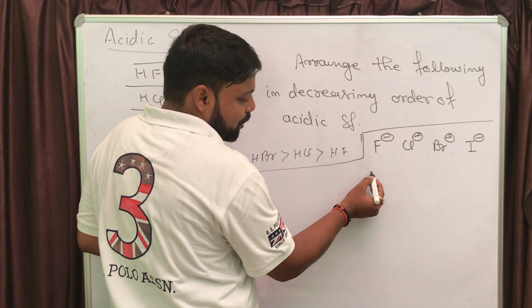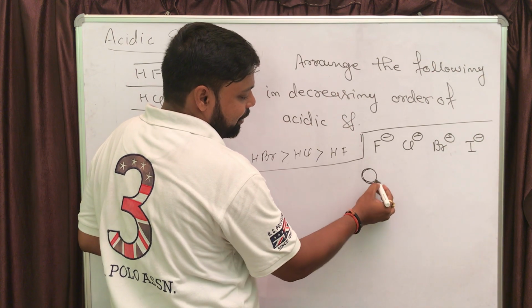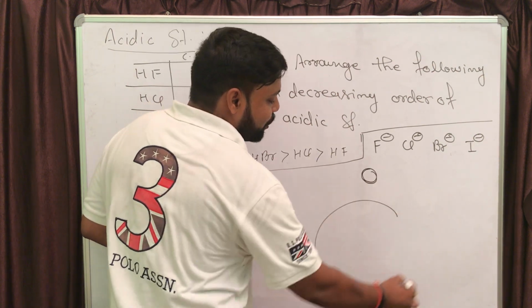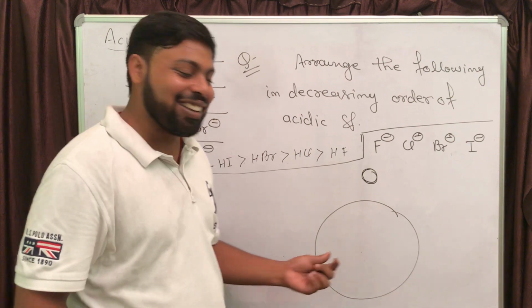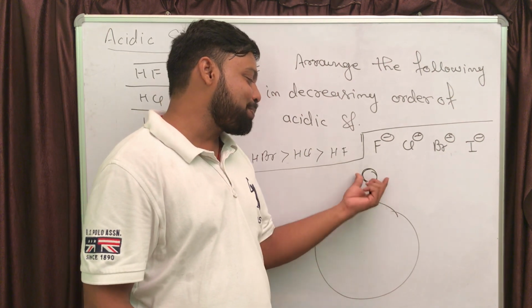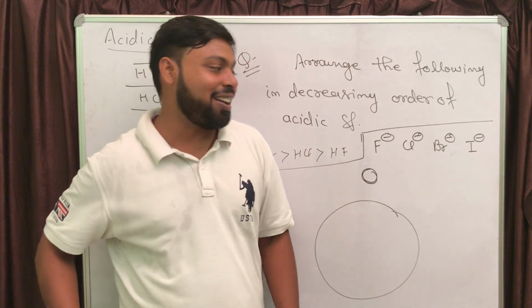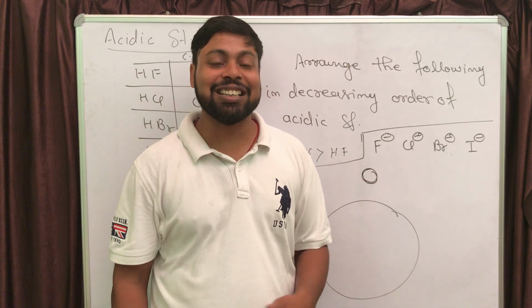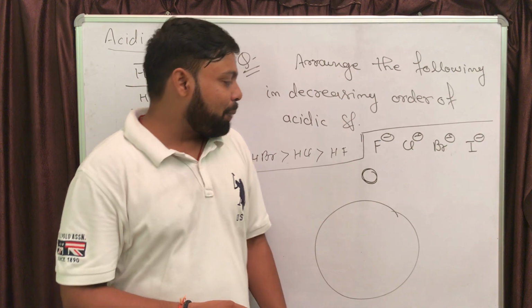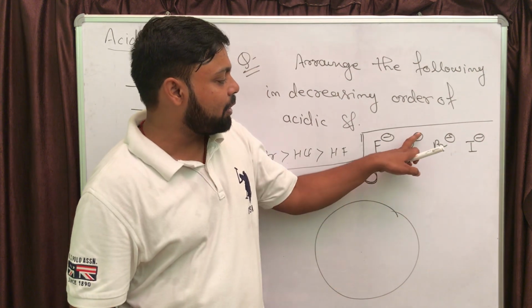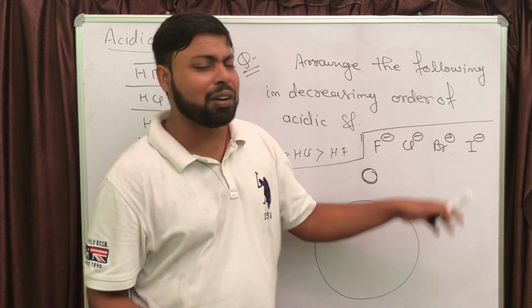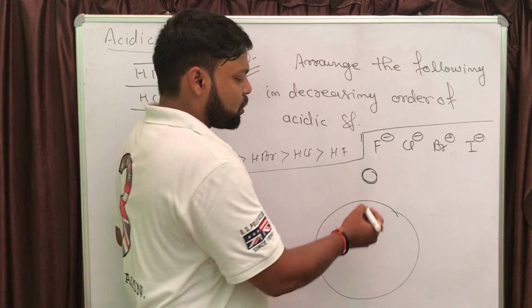If it is fluoride ion, it is going to be iodide ion. The size of iodide ion is much larger than fluoride ion. And what is happening on increasing the size of the ion? Just observe, each anion is going to have 1 unit of negative charge.